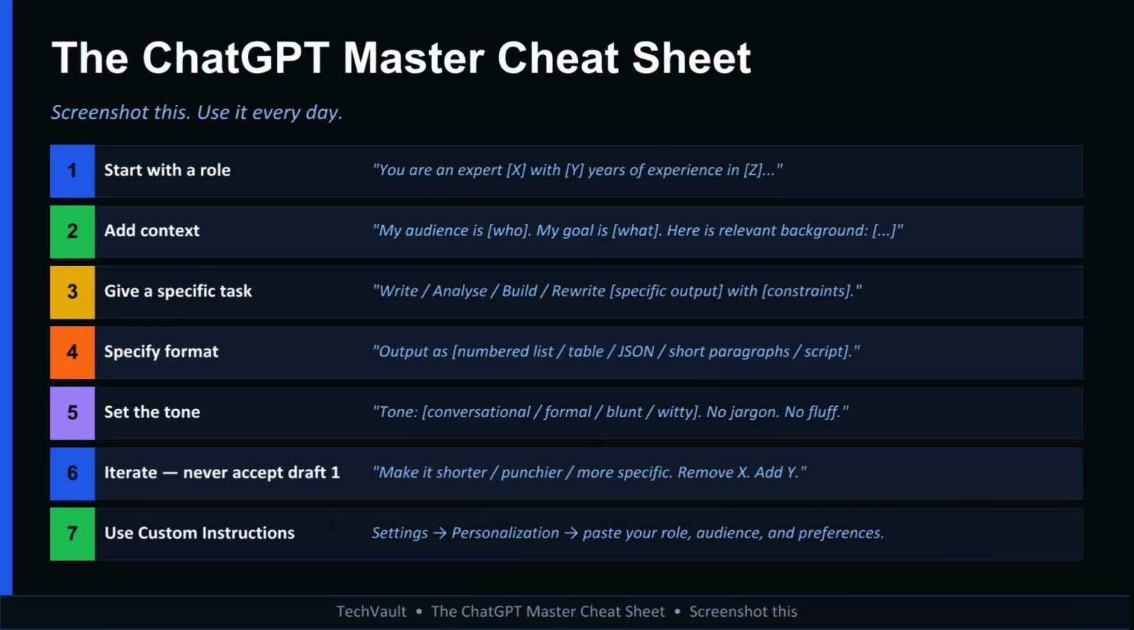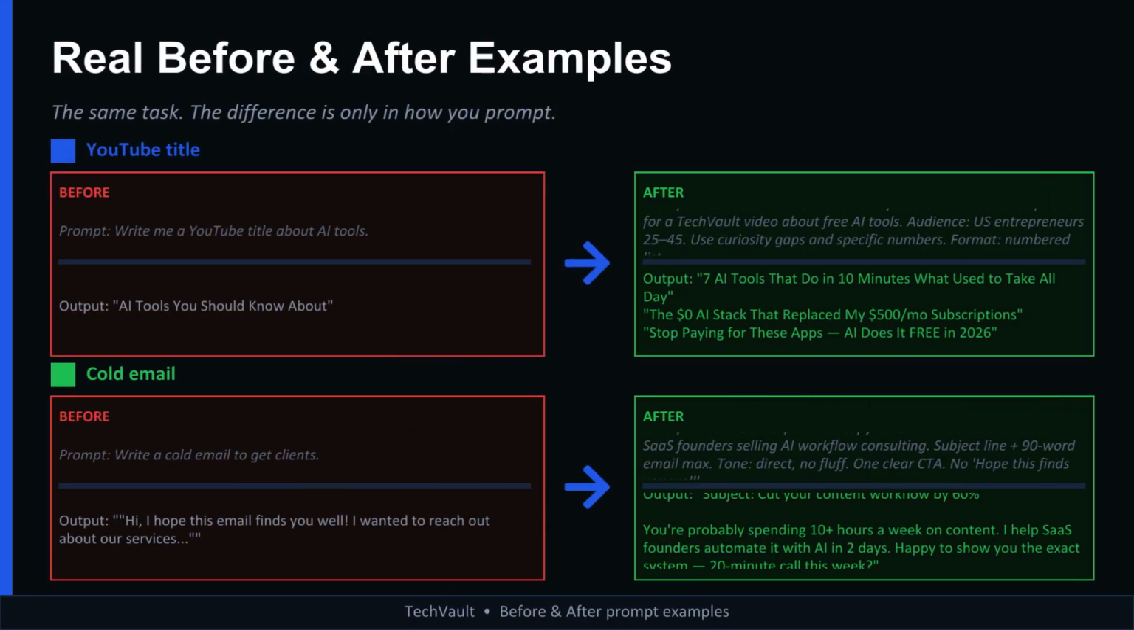Let's quickly recap. The 7 biggest ChatGPT mistakes are being vague, using one-shot prompts, not assigning roles, ignoring format, ignoring tone, skipping personalization, and only using the chat box. Fix these 7 mistakes and you'll instantly get better results than most users. The difference between average users and power users isn't access to better AI, it's knowing how to communicate with it. And now you do. Let's see the difference between a bad prompt and a great prompt.